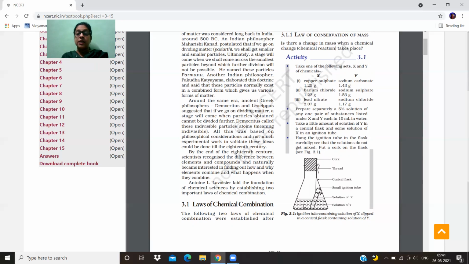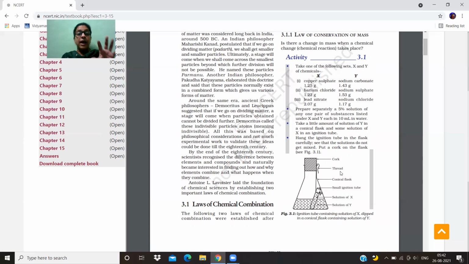First, he has taken the sodium carbonate solution in the conical flask. Then he takes a small amount of copper sulfate solution in the ignition tube, which is a very small tube, and then hangs the ignition tube in the flask as shown in the figure. Tie the ignition tube with the help of a thread and put the cork on the conical flask, hanging the ignition tube in the flask carefully.